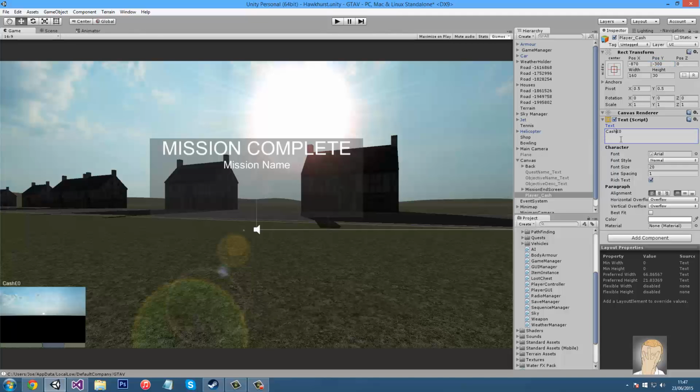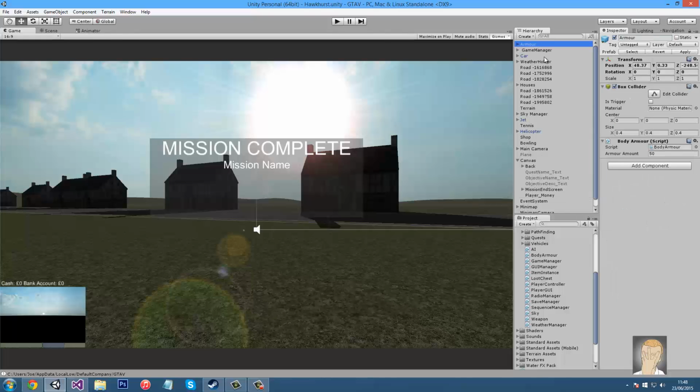Actually, so what we can do is just "cash:". Okay, yeah, that's what we'll do. And then "bank account: 0". There we go. In fact, I'll move that over a little bit more so it's actually on the edge of the screen. 875, lovely. So player_money, I'm going to call it.